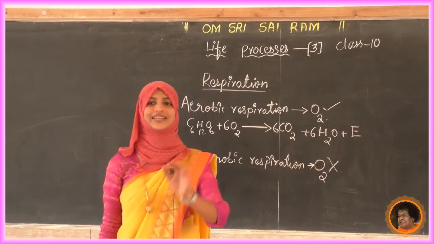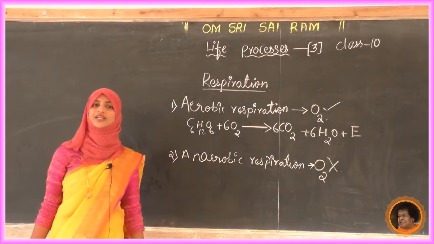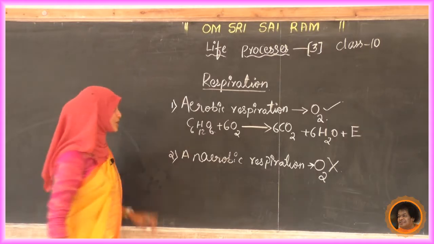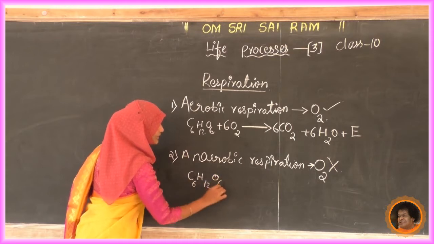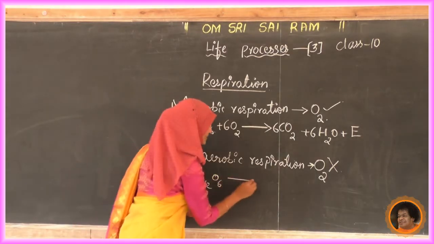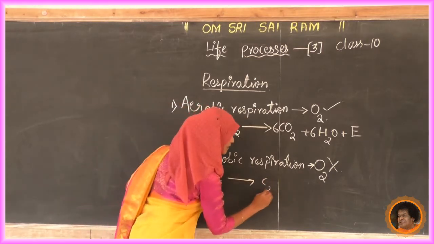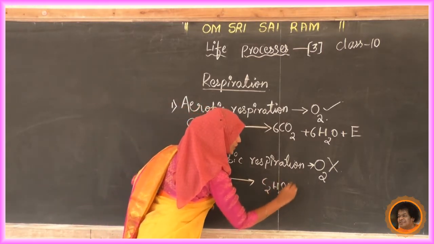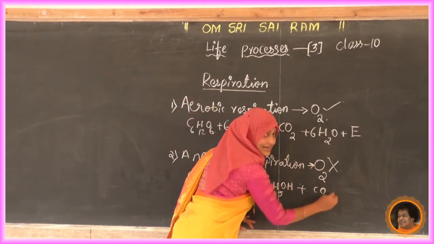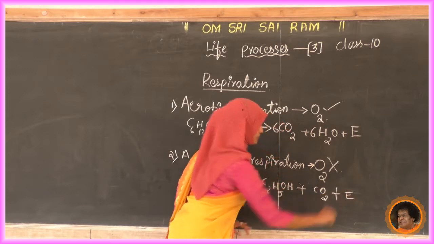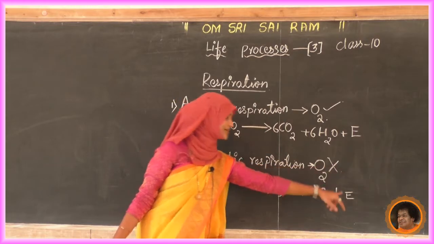Next we will see the chemical reaction in anaerobic respiration. Here, in the absence of oxygen, the reactant is only glucose, but what happens? It is converting into alcohol, that is ethanol, C2H5OH, plus carbon dioxide plus energy.